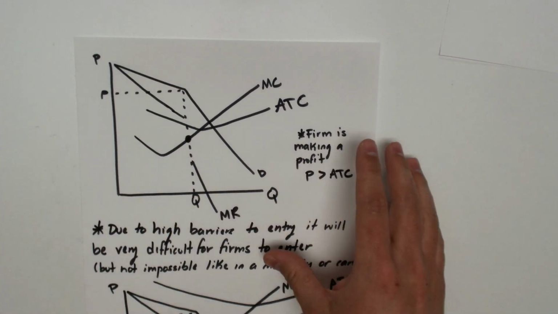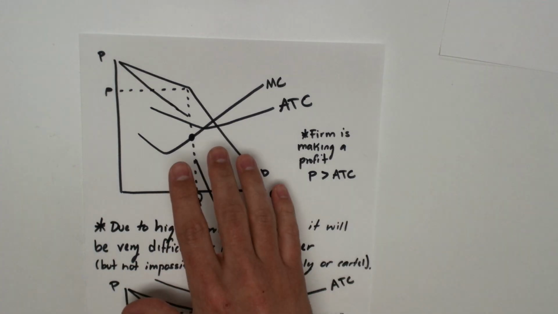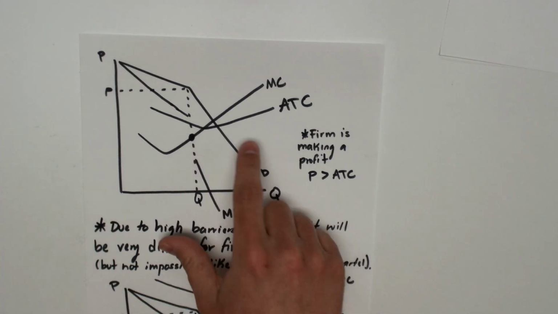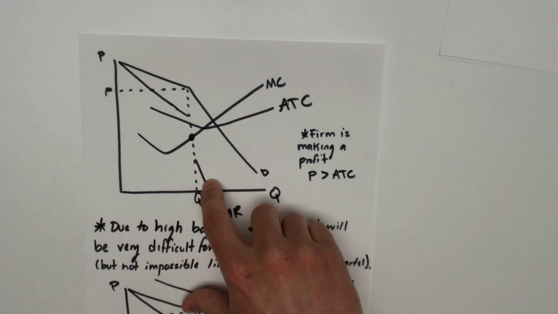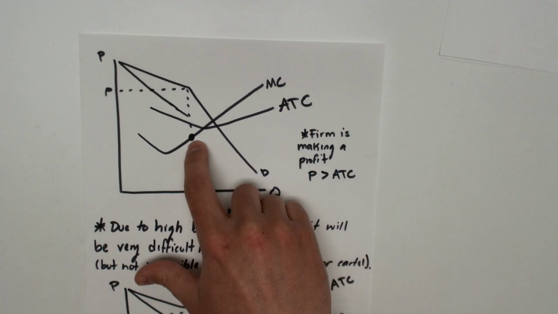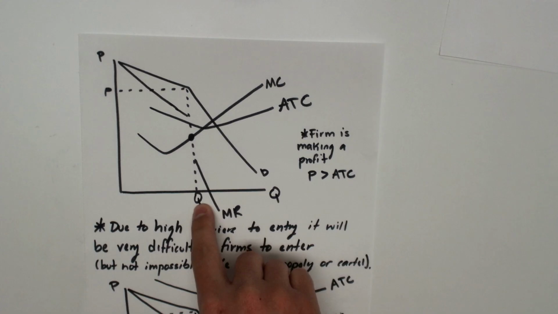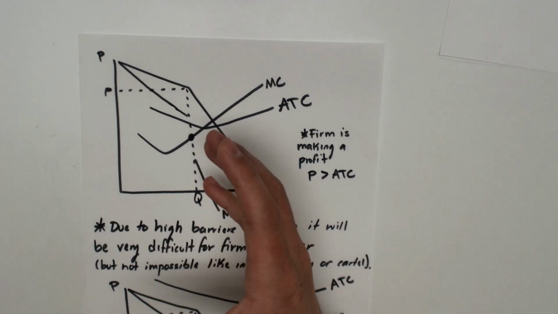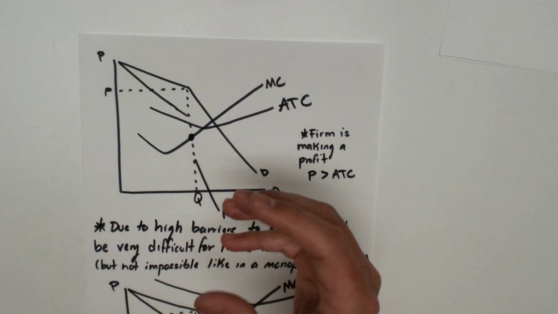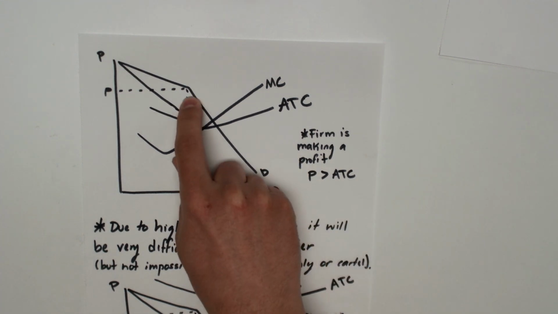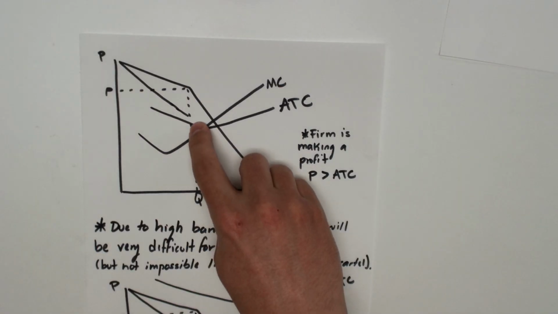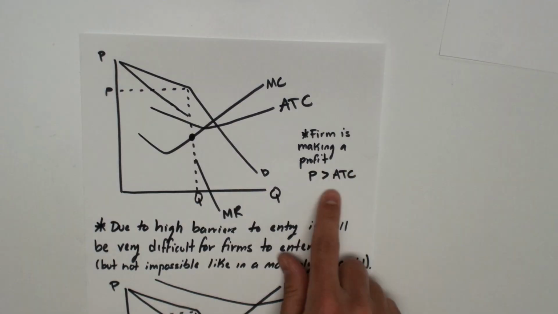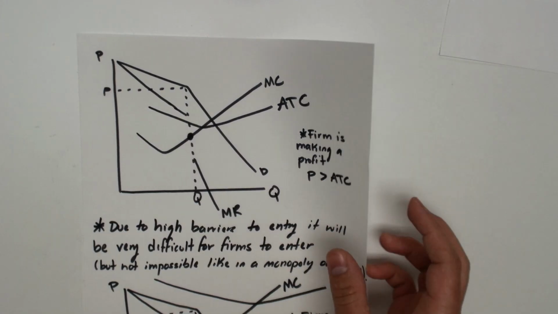Now we have our cost curves. Here you have the non-colluding oligopoly. You know it's non-colluding because it has a kink right there. They're producing where MR equals MC. Now MR is in the kink between there and there, and it meets MC right there. So that's the profit maximizing quantity. But because there's still an oligopoly, there's still a price maker. They're gonna charge up to the demand curve, and that's going to be their sales price. And since their sales price is higher than the ATC at that quantity, this firm is making a profit.